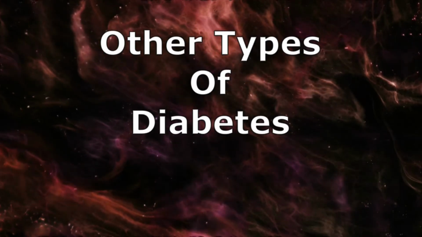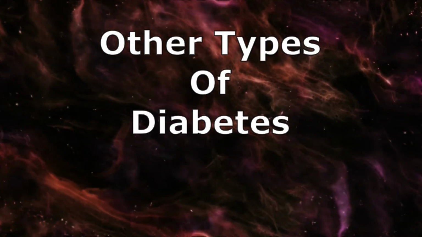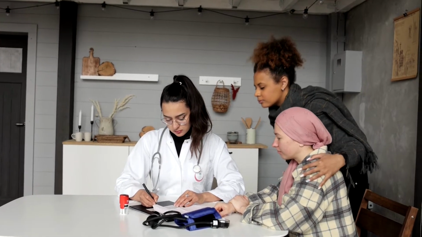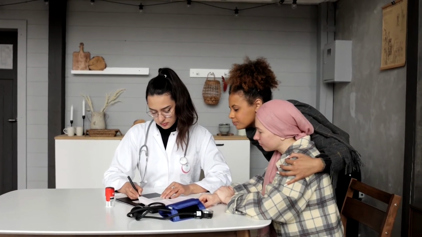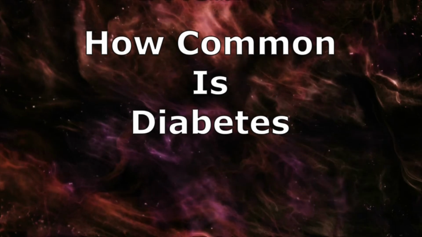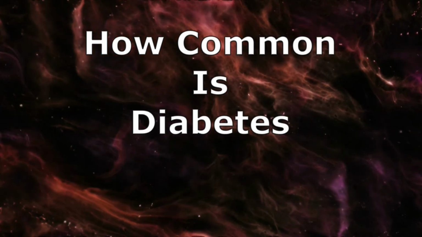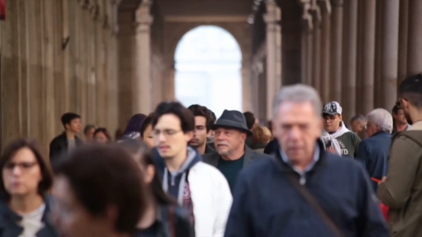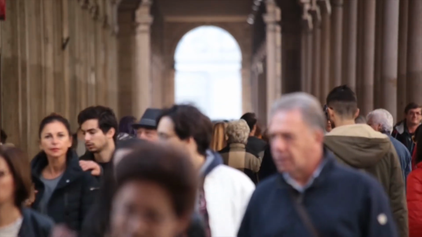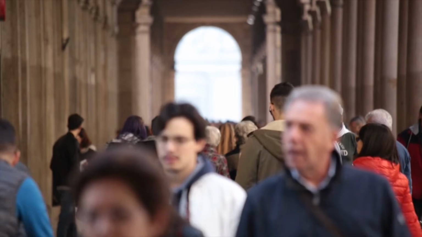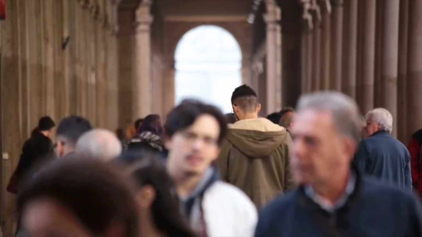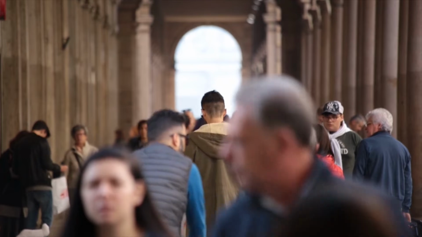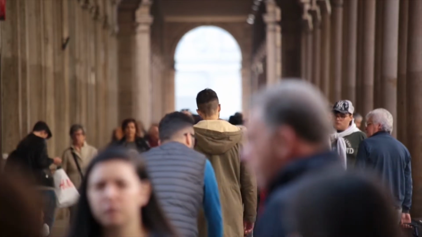Other types of diabetes. Less common types include monogenic diabetes, which is an inherited form of diabetes, and cystic fibrosis-related diabetes. How common is diabetes? About 10% of the population in the United States has diabetes. More than 1 in 4 of them didn't know they had the disease. Diabetes affects 1 in 4 people over the age of 65. Over 90% of cases in adults are type 2 diabetes.